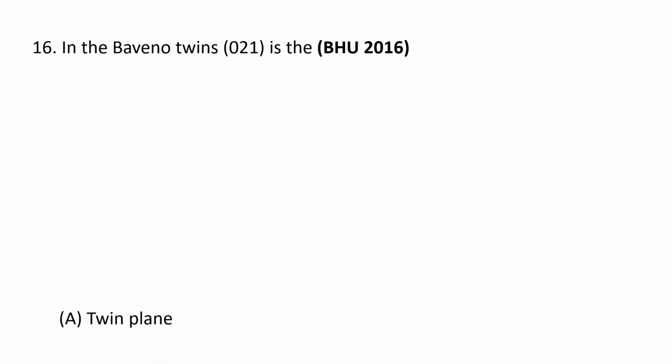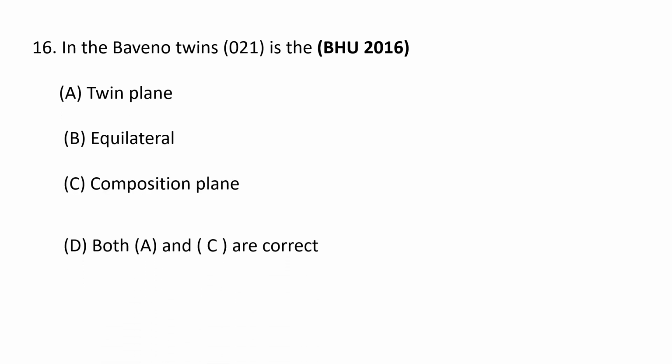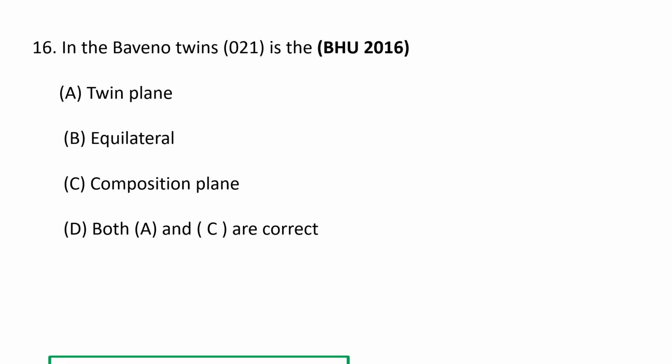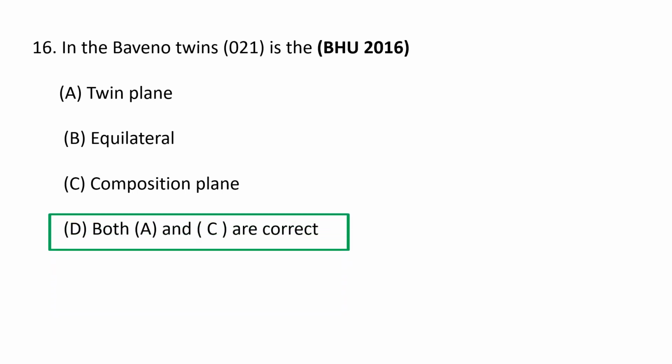Next question. In the Baveno twins, 0 to 1 is the A. Twin plane, B. Equilateral, C. Composition plane, and D. Both A and C are correct. So the correct option is D. Both A and C are correct. Baveno twin law is an uncommon twin law which is applicable in feldspars, in which the twin plane and composition surface are 0 to 1, and a Baveno twin usually consists of two individuals. So both A and C are correct.